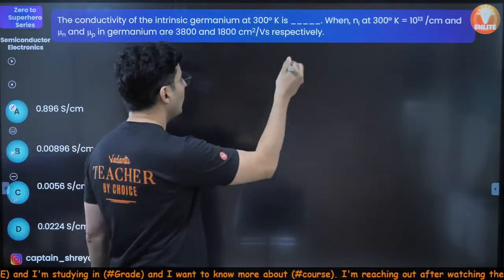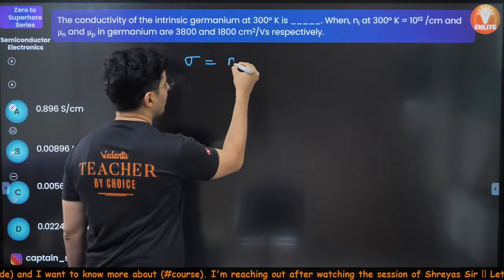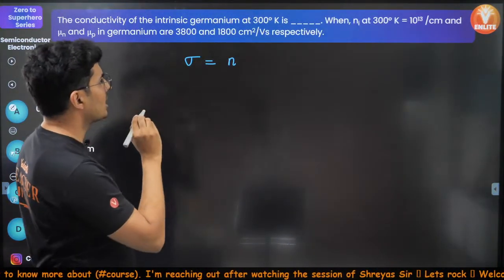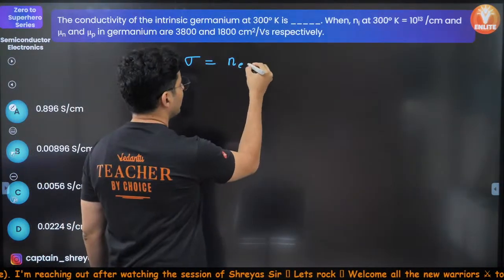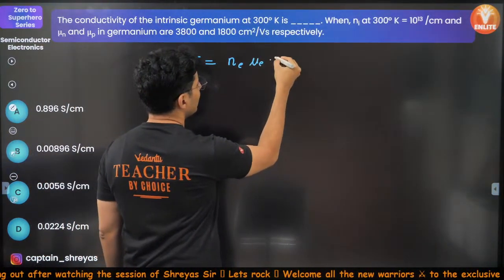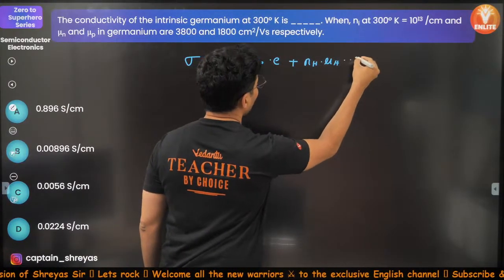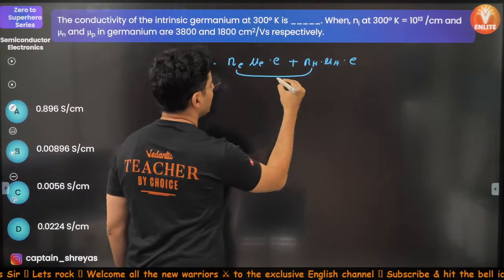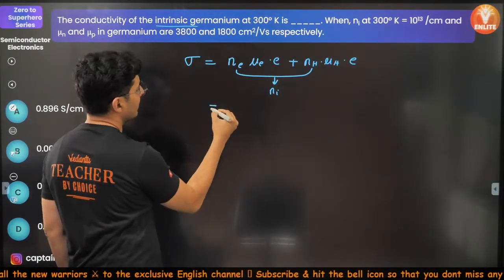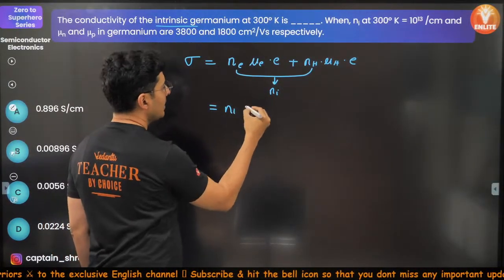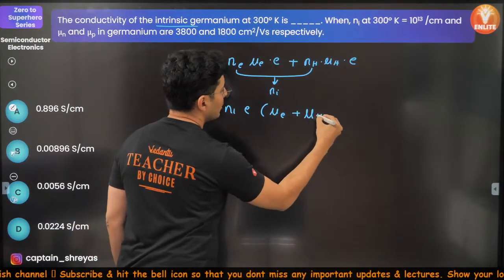Okay, so what's the formula? Sigma is equal to the number of electron charge carriers. It's intrinsic, so let's put it as Ne mu E into E plus NH mu H into E. Now Ne and NH will both be equal to Ni because it is a pure semiconductor. So Ni comes outside, E also comes outside. What is left is mu E and mu H only.